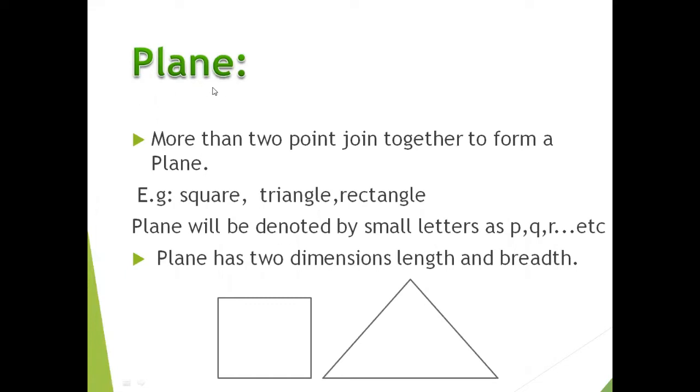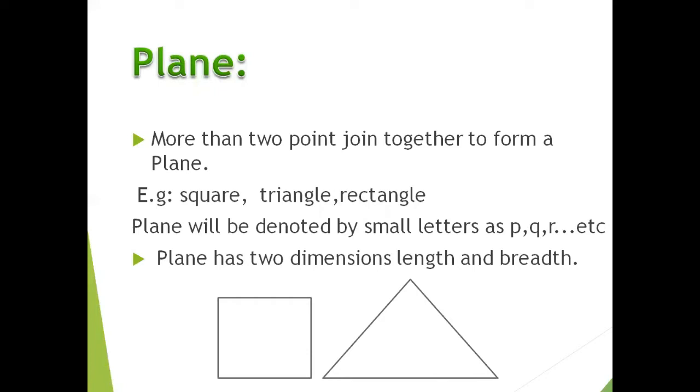Now the plane. What is a plane? More than 2 points joined together form a plane. As you have already learned in early classes, 3 non-collinear points determine a plane. It means the very first plane in geometry is the triangle, and further examples are the square, rectangle, pentagon and hexagon.